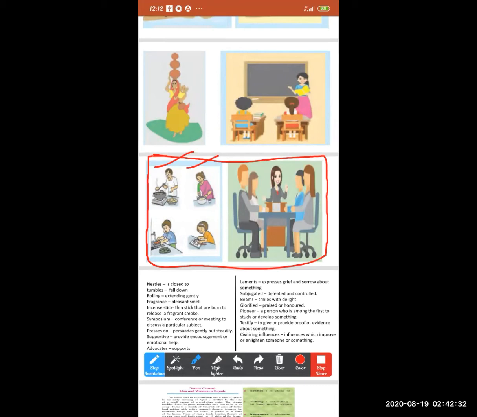In the picture there is a man, he is busy cooking food, and there is a woman, she is also making something. There is a boy, he is washing the vegetable, and there is a girl, she is chopping the vegetable. So male and female share the household work equally in this picture, and they all are helping the women.